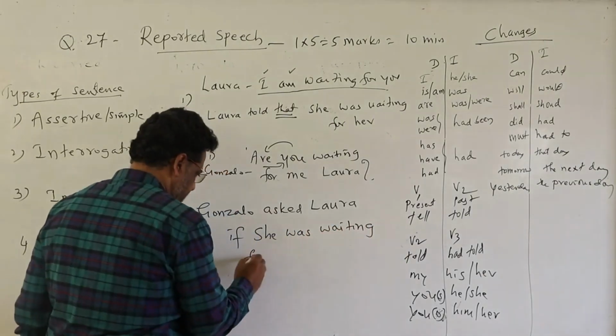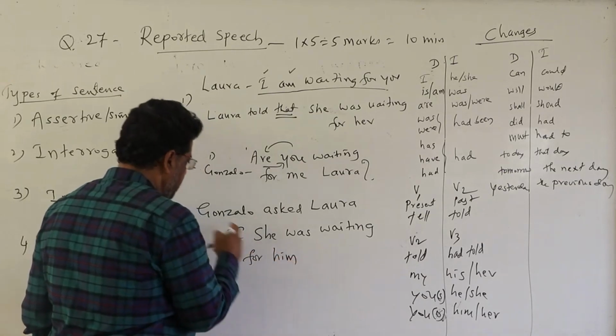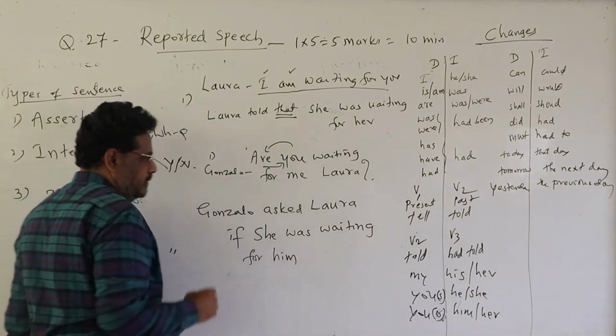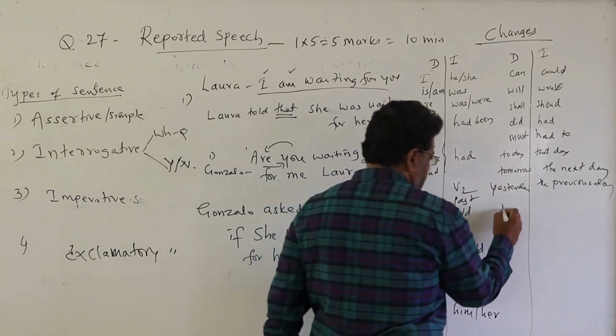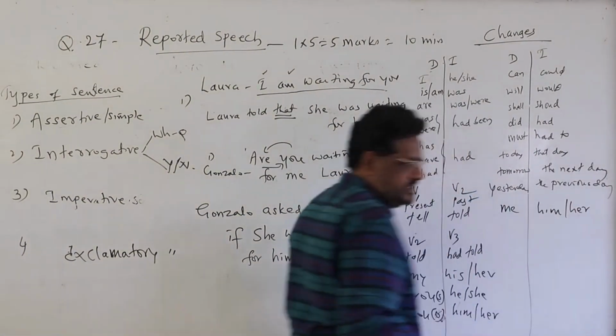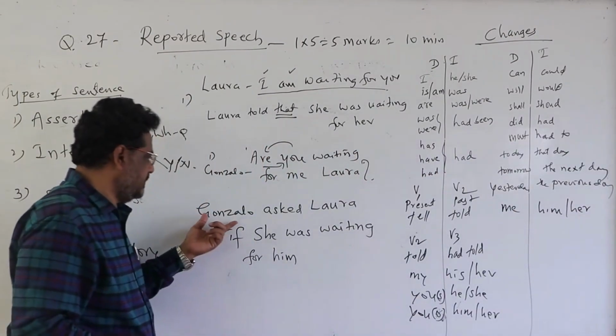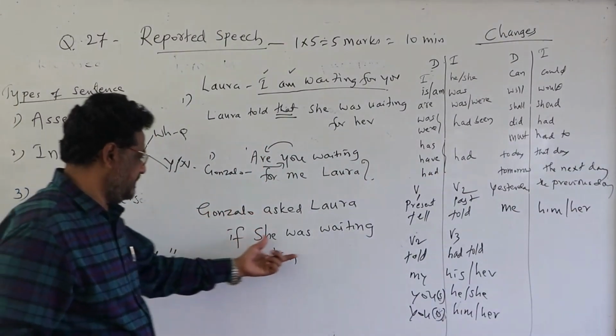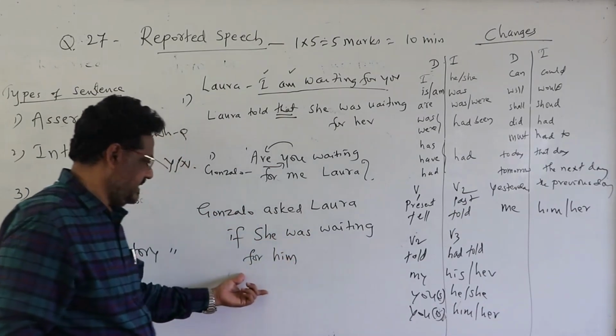If she was waiting for him, because the gender is Gonzalo. So me will become him or her, depending upon the gender. Okay. So here Gonzalo asked Laura if she was waiting for him.